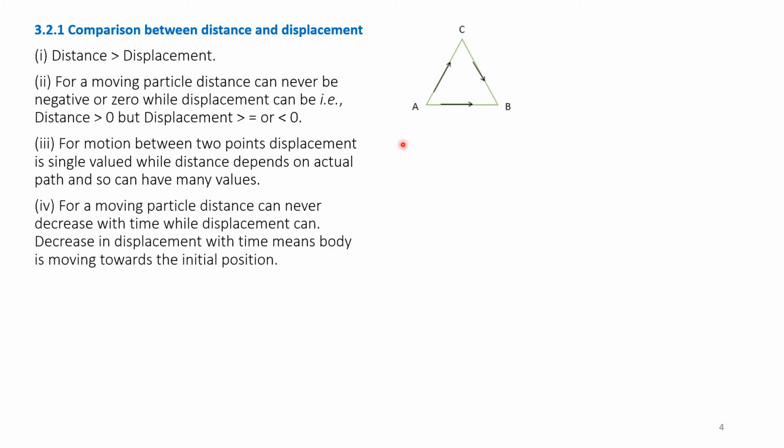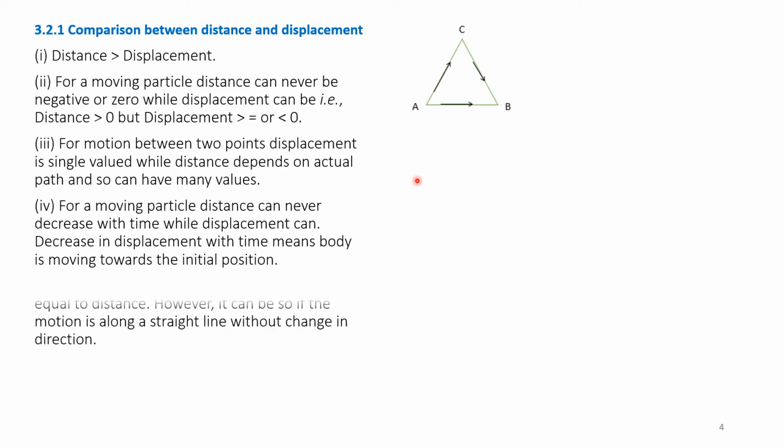For a moving particle, distance can never decrease with time, while displacement can. Decrease in displacement with time means the body is moving towards the initial position. So a decrease in displacement means the body is coming back to A, the initial position.